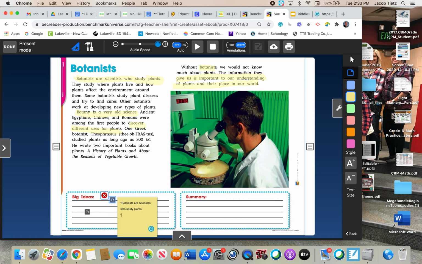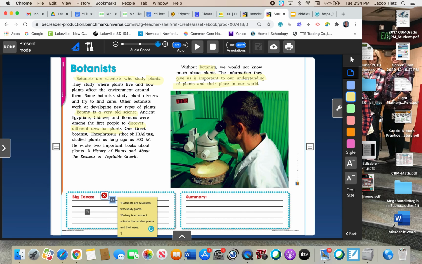Our next big idea is that botany is an ancient science that studies plants and their uses.